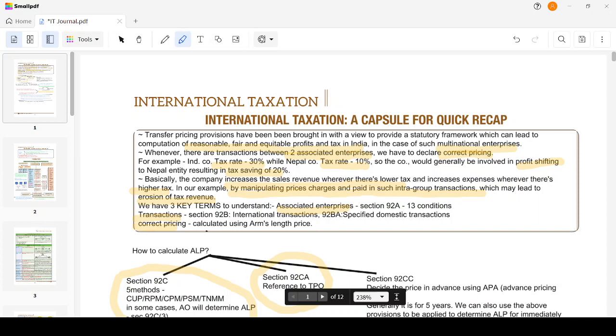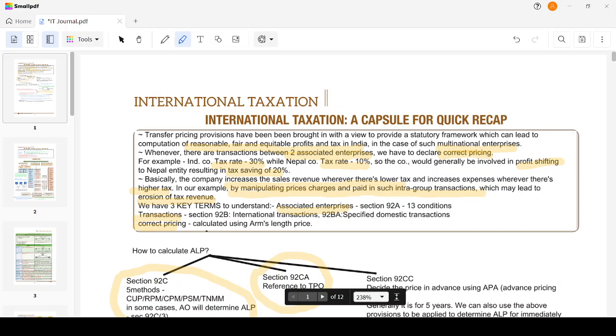For example, if an Indian company has an income of 100 rupees, it has to pay a tax of 30 rupees, while for a similar income of 100 rupees in Nepal, it has to pay only 10% tax. So, by increasing the revenue in the Nepal company where there is lower tax, and by increasing the expense in the Indian company where there is higher tax, it could reduce its tax burden.